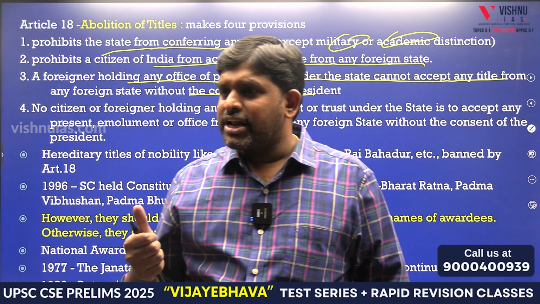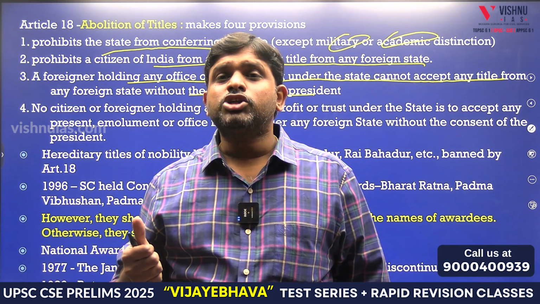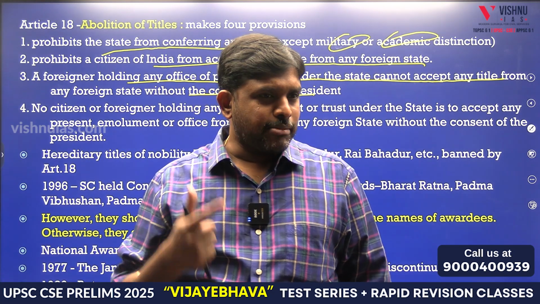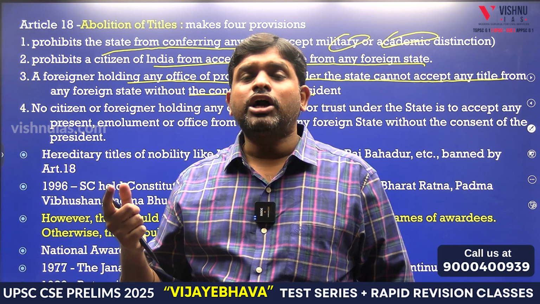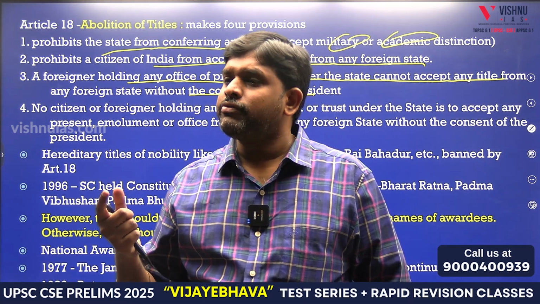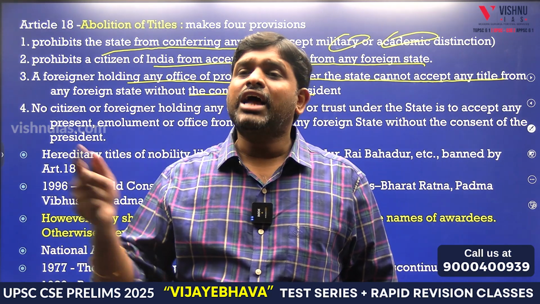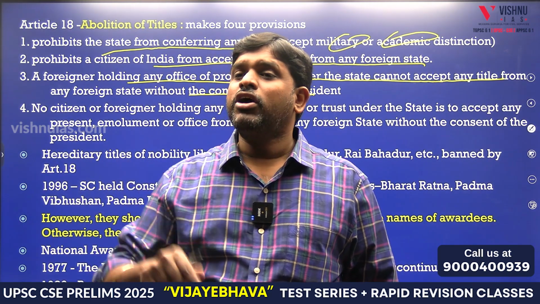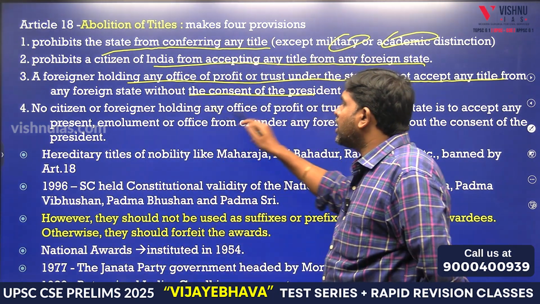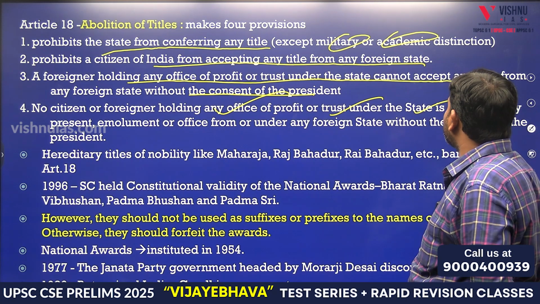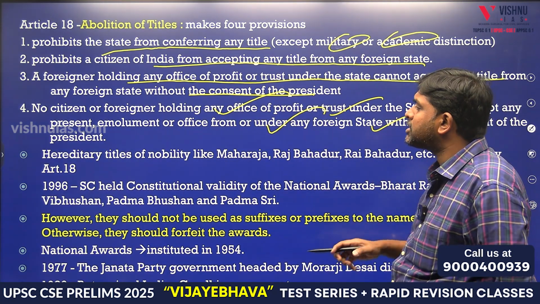First condition, military and academic titles can be given by the state itself. Other than that, the state is not allowed to confer. Number 2, any Indian who is getting an award from abroad is not allowed to get it. If he wants it, then he should get permission from the President. 3rd, a foreigner who is working in the country and gets an award from a foreign country, if he wants it, should get permission from the President of India. 4th, a person holding any office of profit under the state cannot accept any present, emolument or office from or under any foreign state without the consent of the President.